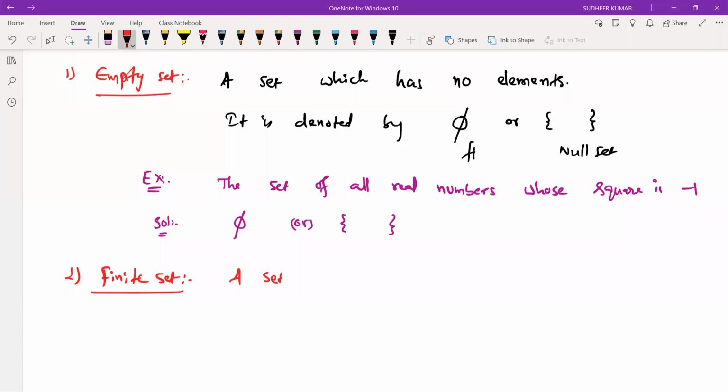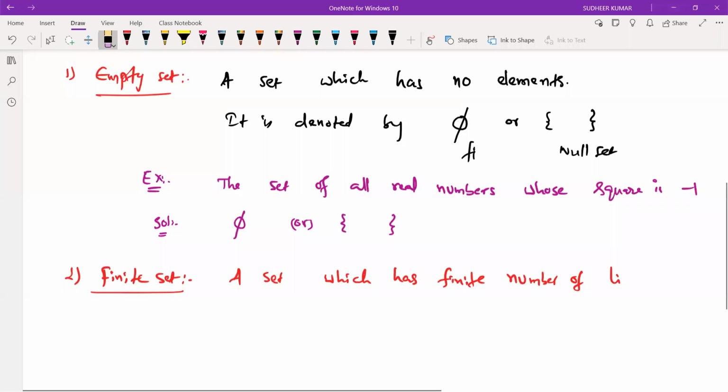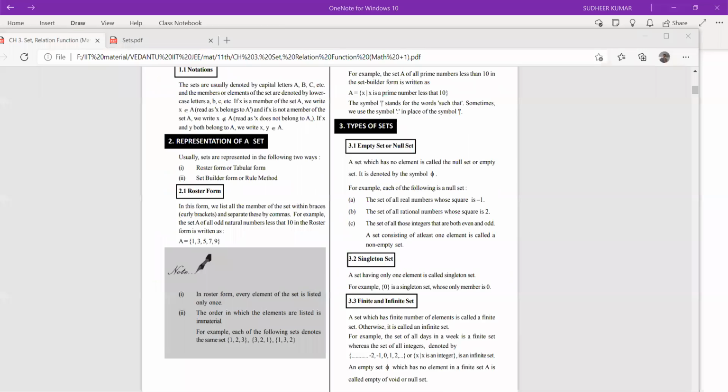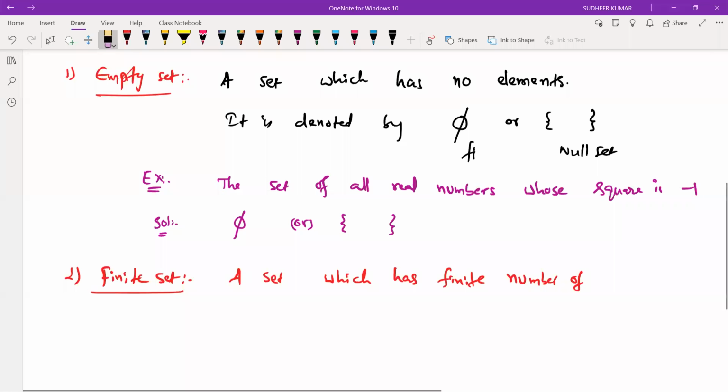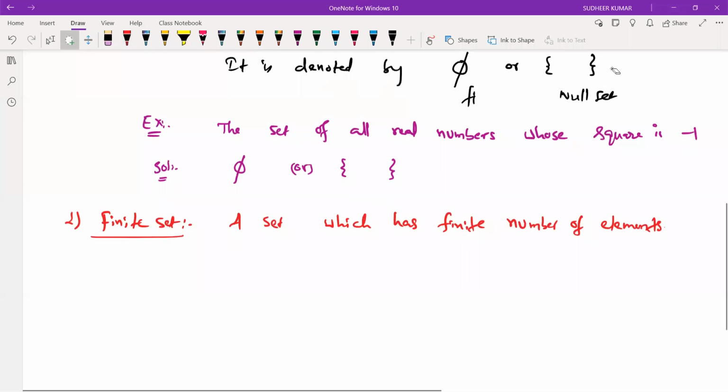A set which has finite number of elements. So can you give an example for this?